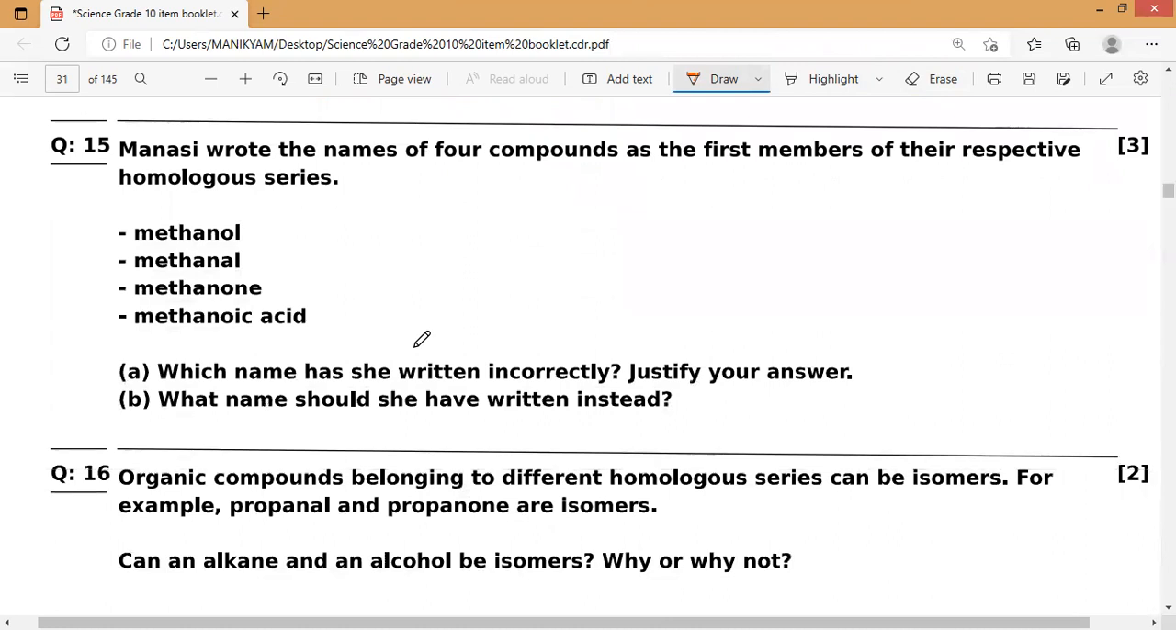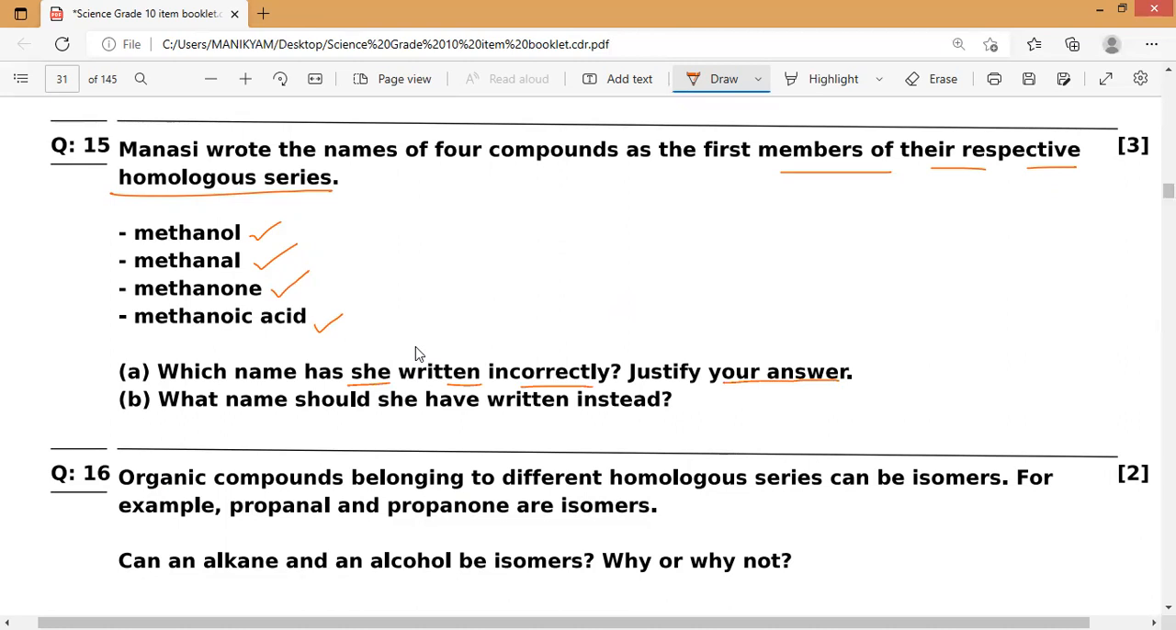Manasi wrote the names of 4 compounds as the first members of their respective homologous series. The first one is methanol, of course. Next, methanal, and this is methanone. Next one is methanoic acid. Now they are asking, which name has she written incorrectly? Justify your answer.